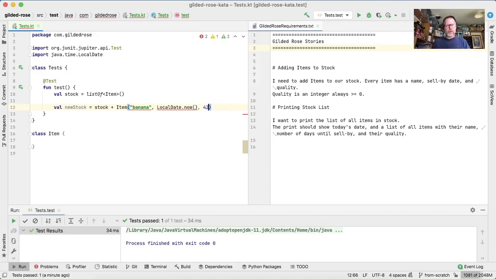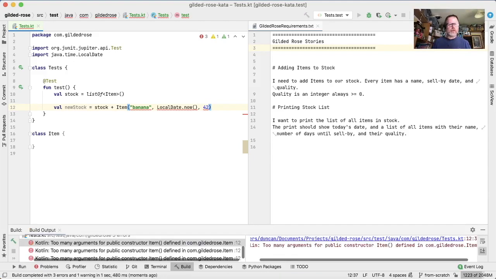And a quality. 42 is a number, and it says here it's always an integer, so 42 will do. Okay. Now, this doesn't compile, so we have a failing test. I mean, we can't run the tests, and they're failing, but we can't run them.